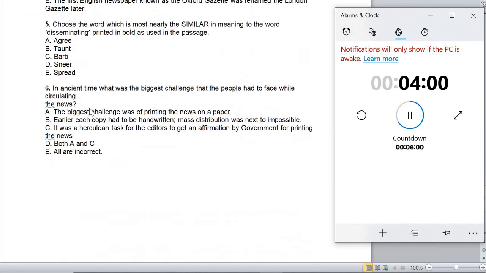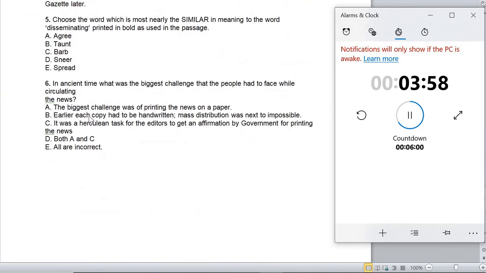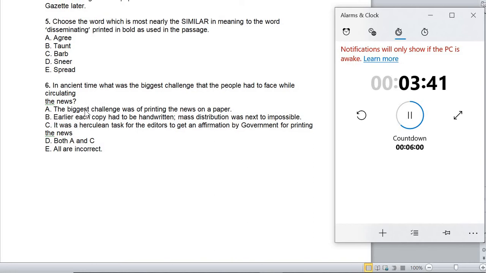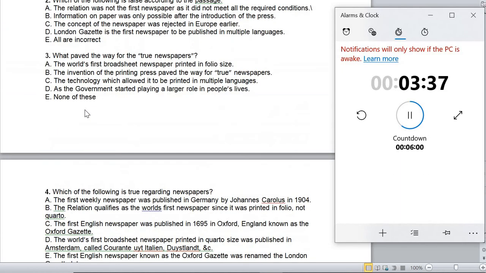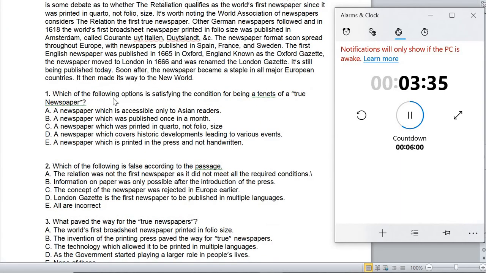Look for the options. The biggest challenge was printing. No. Earlier, each copy had to be handwritten. Mass distribution was next. Yes. So both the challenges are captured in this option B. So option B is the answer. Do we have any other options which are confusing? No, because it talks about A and C. All are incorrect. So we have only option B, which is the correct answer. So we have solved 3 questions. Now let us move on to next question. Let us solve question number 1. Which of the following options is satisfying the condition of tenets?